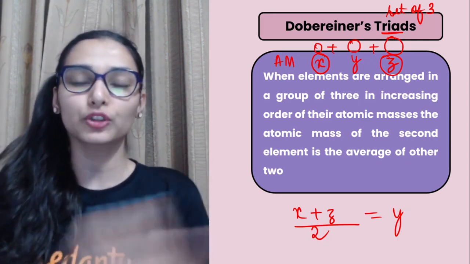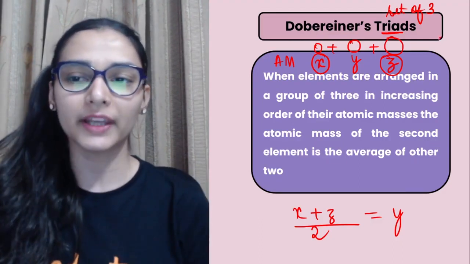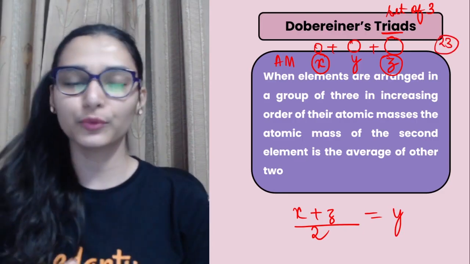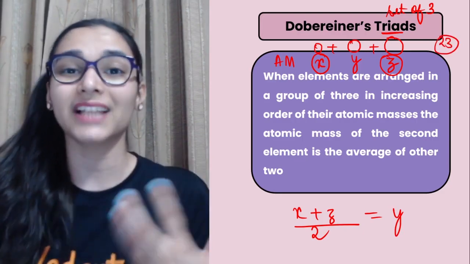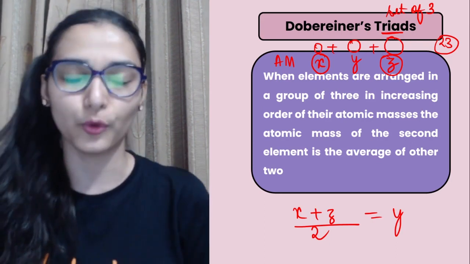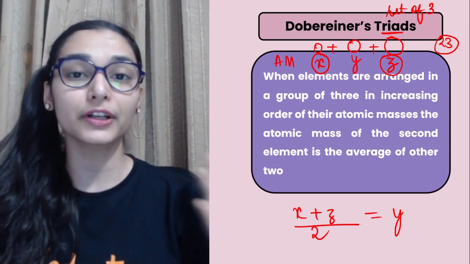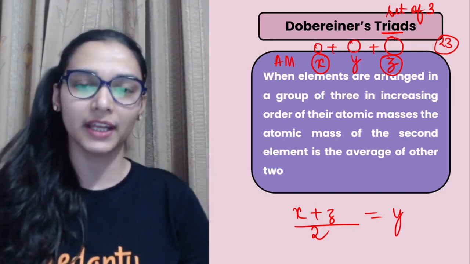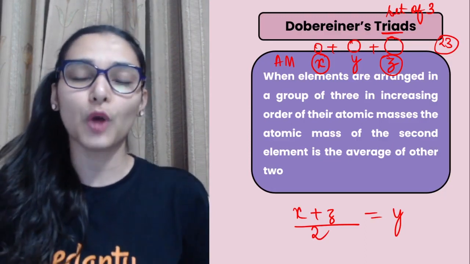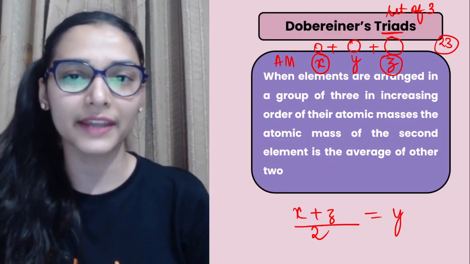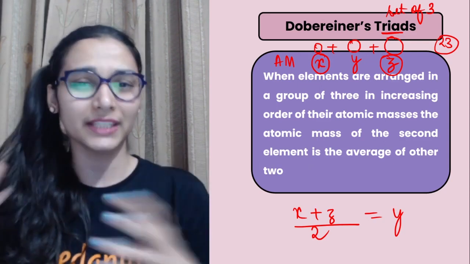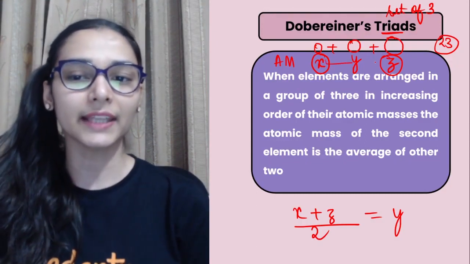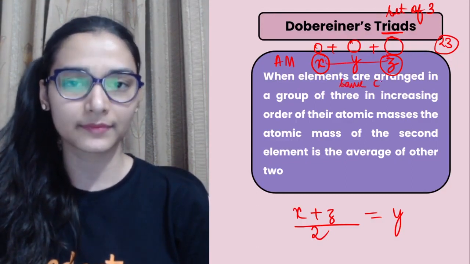It was not applicable to all the elements at that time. Like 23 elements were known, and this was applicable only up to the first 9 elements. So it was not a classification that we can really rely upon. The second point is that there were a lot of elements which were forming a triad but their properties were different, and a lot of elements whose properties were the same but they were not forming a triad. So there was a lot of chaos in this classification. He also said that if elements are making a triad, then their chemical properties would also be the same.